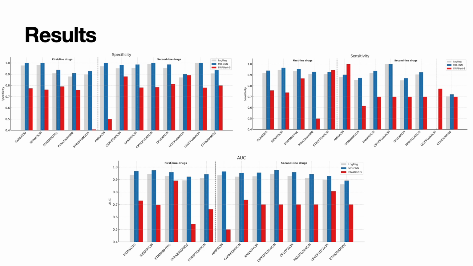So we see a very random AUC. That means that the model is not actually learning anything. It's just performing randomly. It's not able to differentiate between resistant or sensitive isolates. If we look into sensitivity, the same thing is shown because the behavior of the DNA-BERT-S model is extremely random. That means that it is not able to predict well whether a given strain is resistant or not.